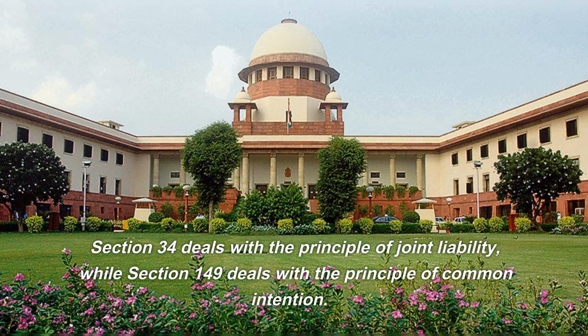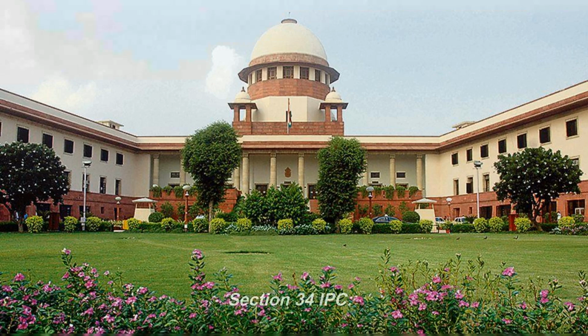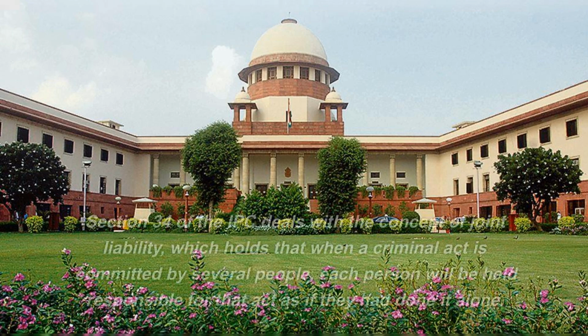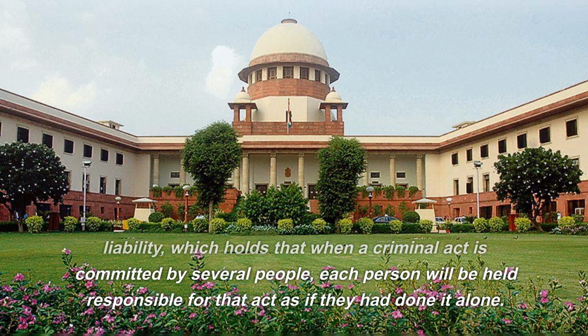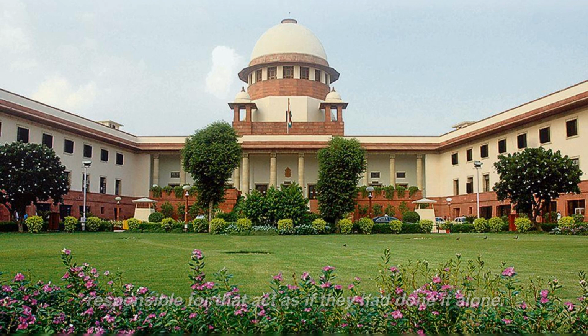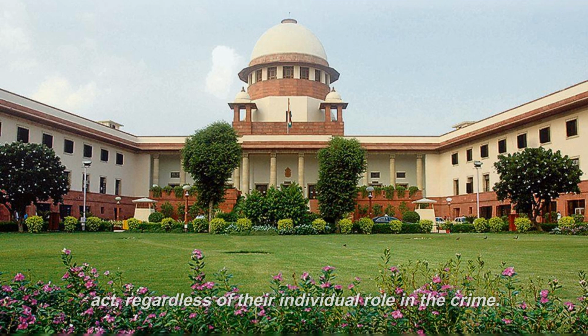Section 34 deals with the principle of joint liability, while Section 149 deals with the principle of common intention. Section 34 IPC. Section 34 of the IPC deals with the concept of joint liability, which holds that when a criminal act is committed by several people, each person will be held responsible for that act as if they had done it alone. In other words, when two or more people commit a criminal act in furtherance of their common intention, each person will be held equally responsible for the act, regardless of their individual role in the crime.